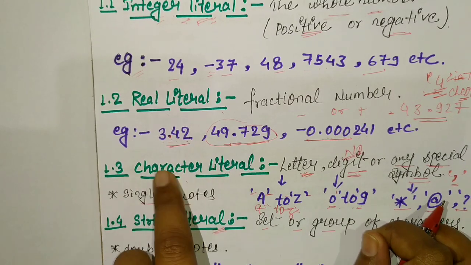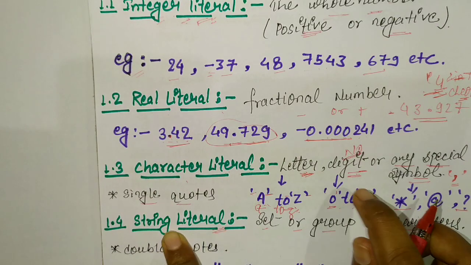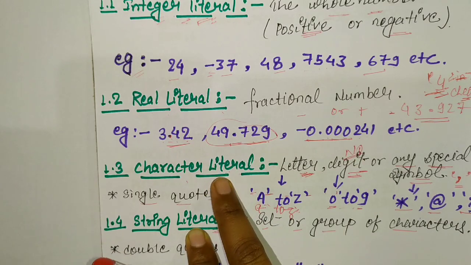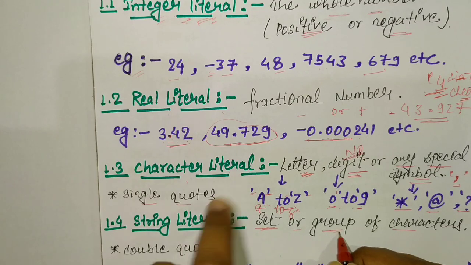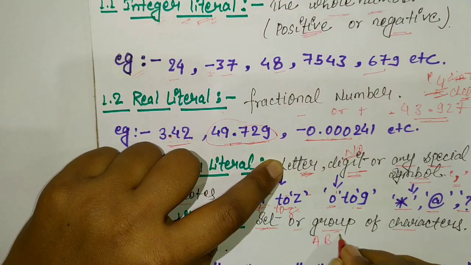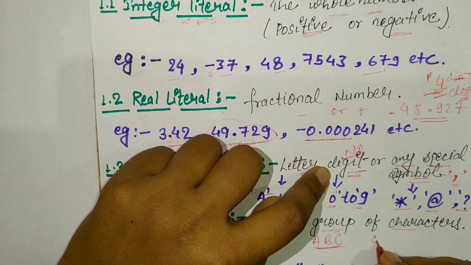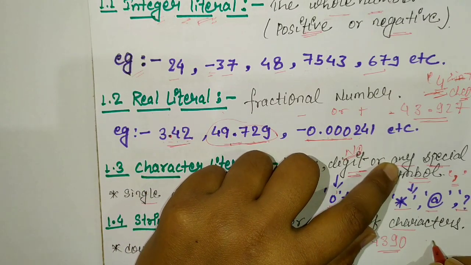In this video we discuss character literals and what a string is. A string means a combination of characters or a group of characters. That means a group of letters, like A, B, C. Digits mean a group of numbers, and special symbols mean a group of special symbols.